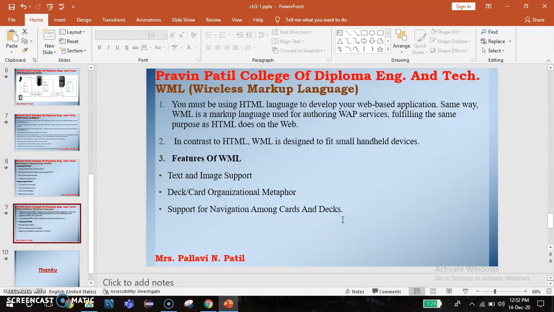The next one is support for navigation among cards and decks. The wireless markup language includes a provision for event handling, which is used for navigation or executing scripts, as in an HTML-based web browser. A user navigates by clicking on links. These are the features of the wireless markup language.